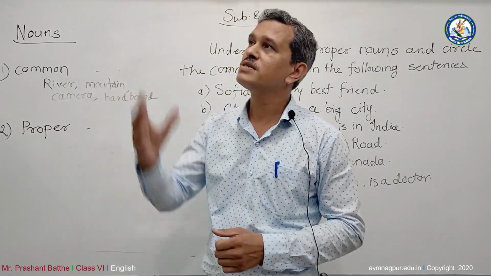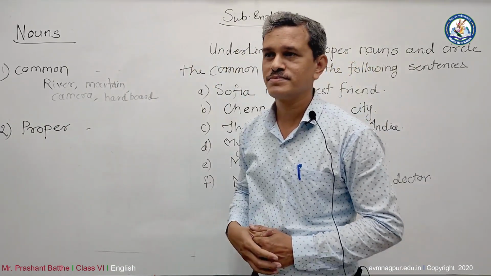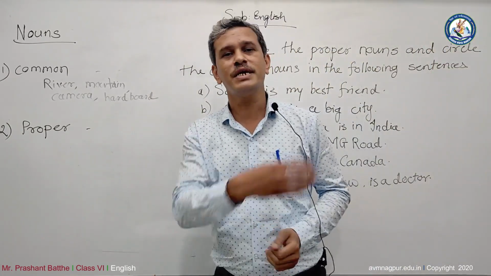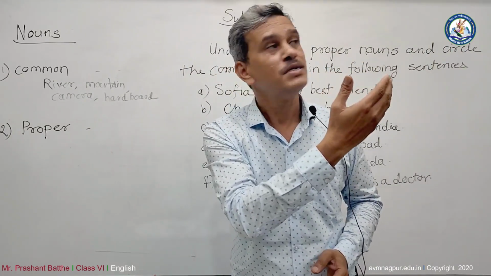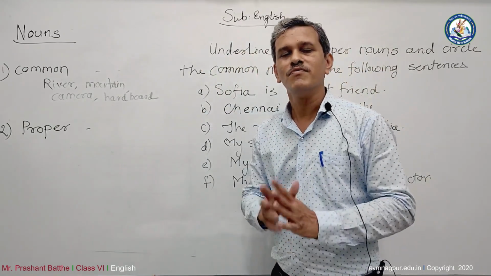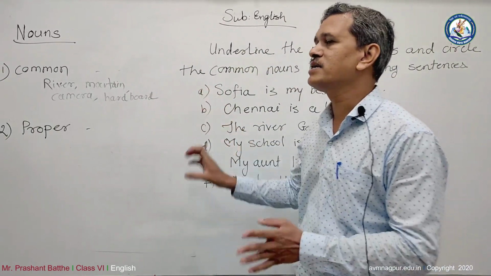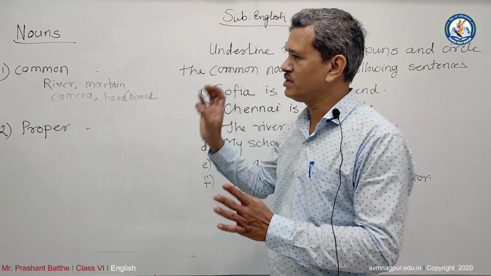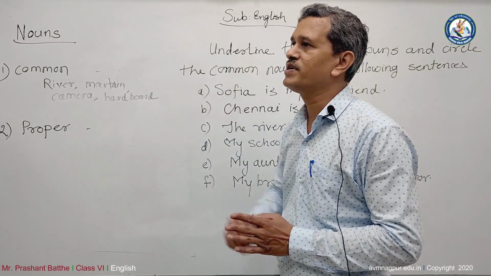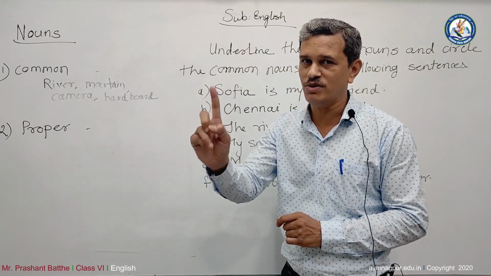Fan, that is a common noun. And a proper noun is Usha fan, maybe Crompton fan. Now see the AC. This AC is of LG, so LG is a proper noun. So likewise, we have seen that when things are given their name, it's commonly known as the common noun, or the common name of it is called a common noun. And when we name it with a proper thing which is there for them only, that is a proper noun.